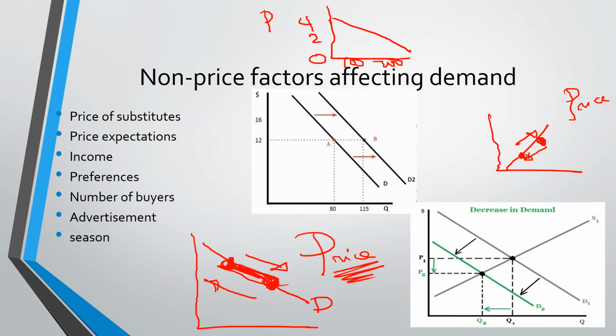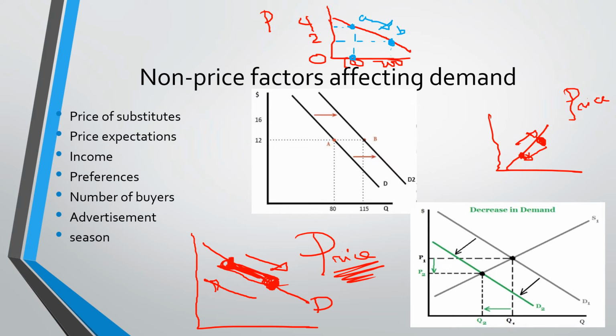And if the price is 4, the quantity being demanded is 100. But if the price is 2, the quantity being demanded is 200. So there's a movement from point A to point B, like that.